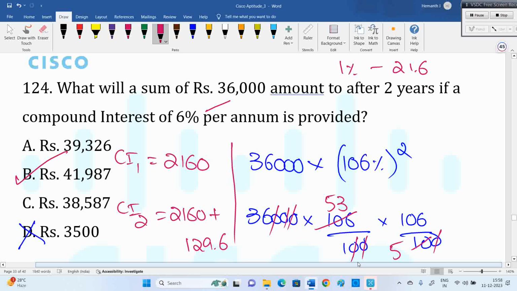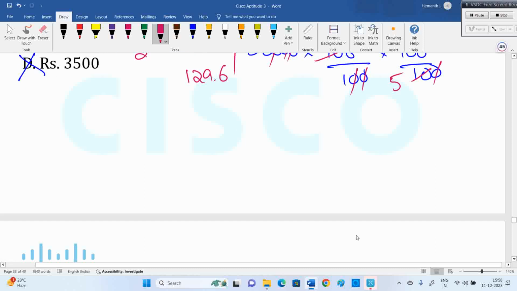Your answer should be 40,450 as we discussed. It should be related to that. But among the options, B is suitable. I hope you understand the procedure. Maybe they will correct it later, but this is the procedure: amount only, no need to subtract the principal.